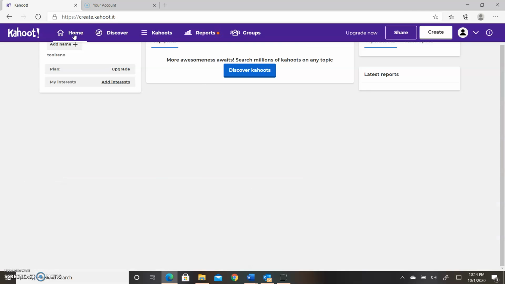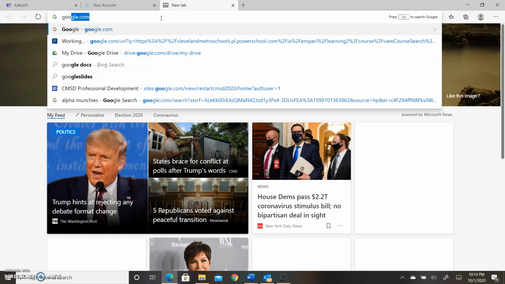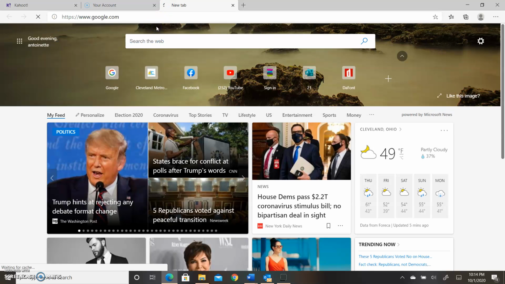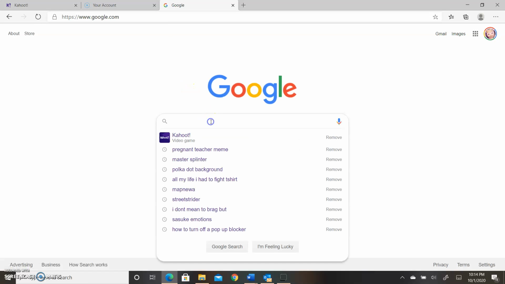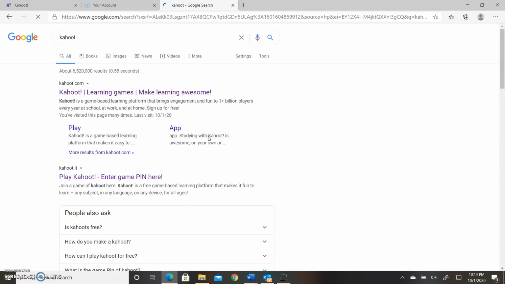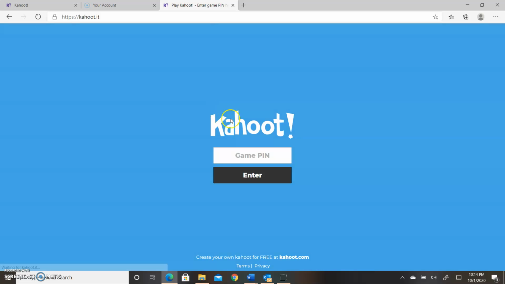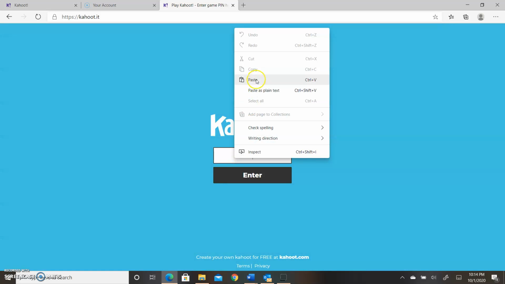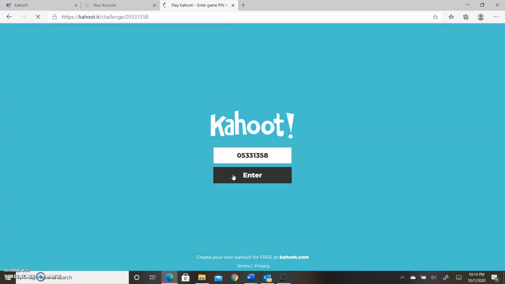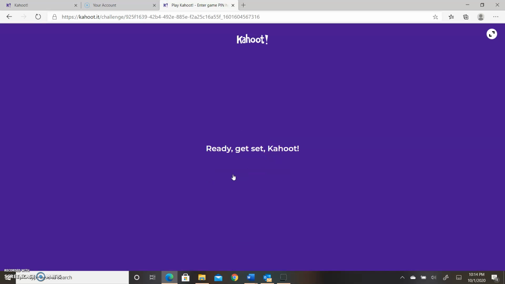Different thing. Home. Let's open up another window. Google. Kahoot. And then we're going to do enter pin. That pin I just copied, pasted it. You see it's going to take me right to the game that I was just at a second ago.